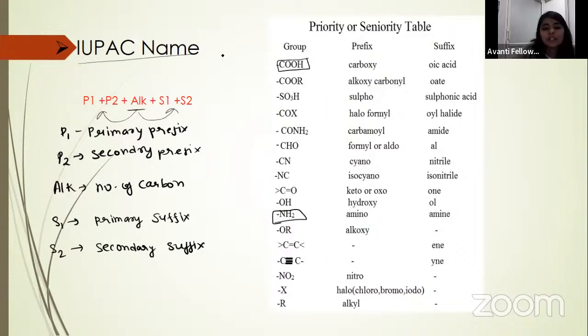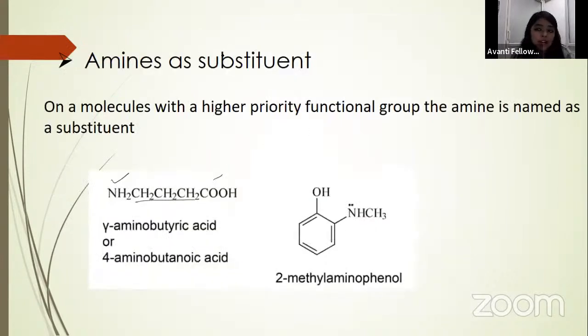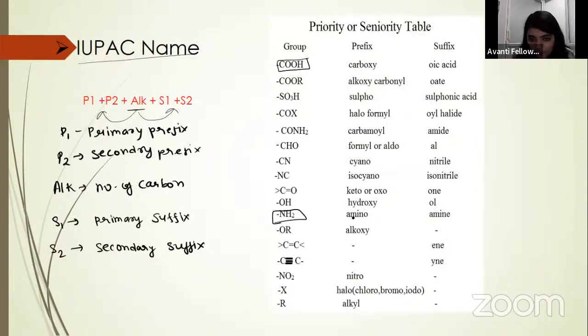It means your acid will be the principal functional group here, not amine. So amine will be a substituent. So for prefix, amine is called amino, okay.